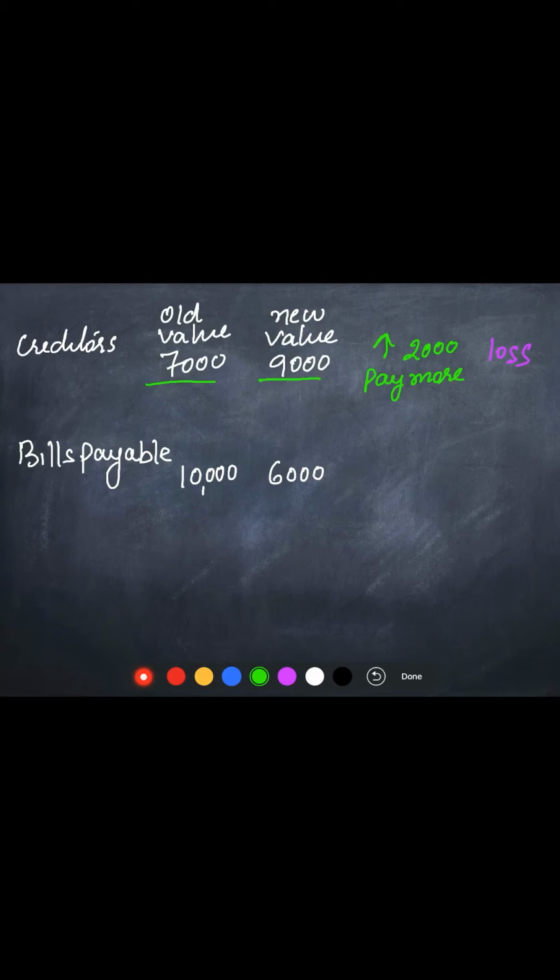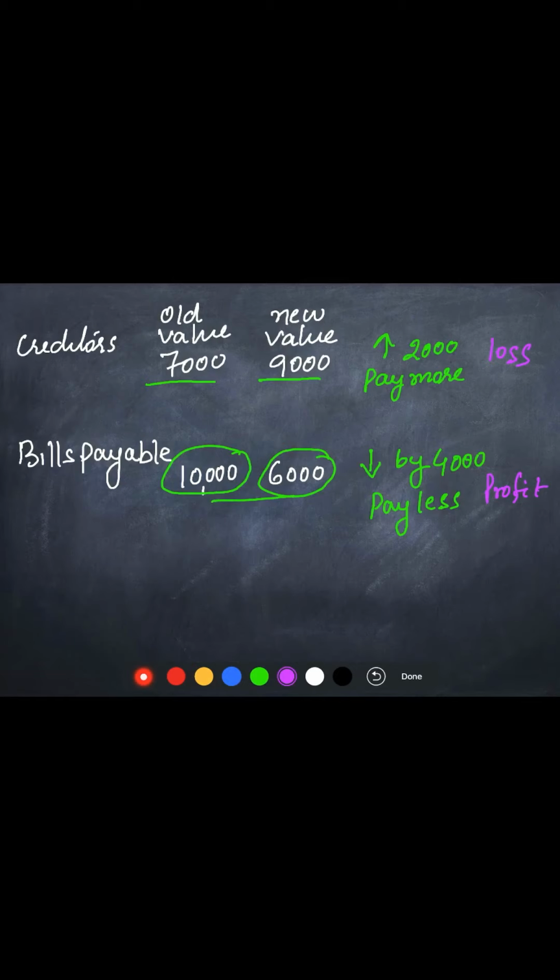It shows that the value of bills payable has decreased by rupees 4,000. That means, children, we have to pay less. Earlier we were paying 10,000, now we have to pay only rupees 6,000. So we are paying 4,000 less. It means this is a profit for the business.